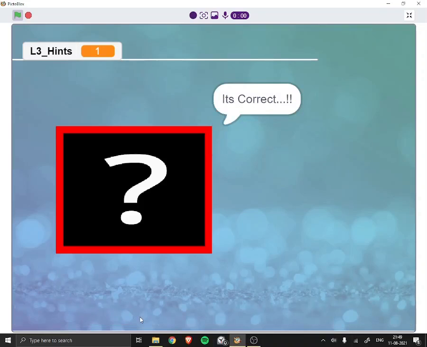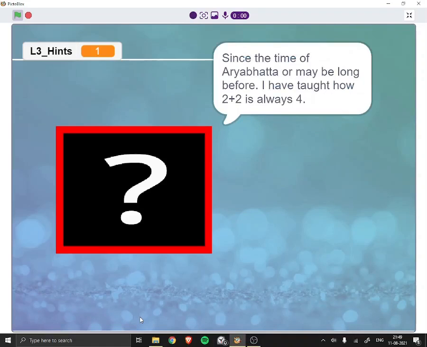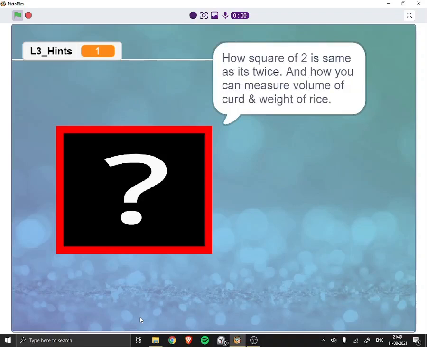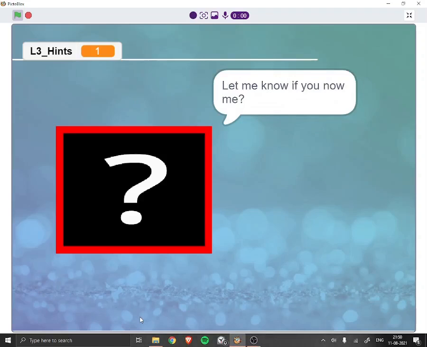It's correct. Since the time of Aryabhata or maybe long before, I have taught how 2 plus 2 is always 4, how square of 2 is same as its twice, and how you can measure volume of curd and weight of rice. Let me know if you know me.